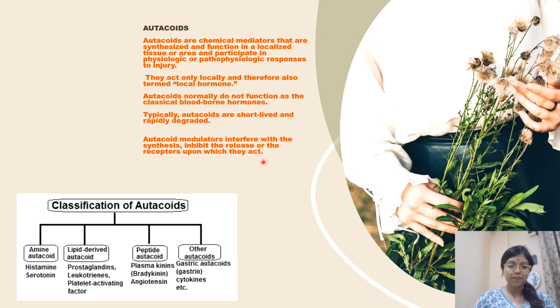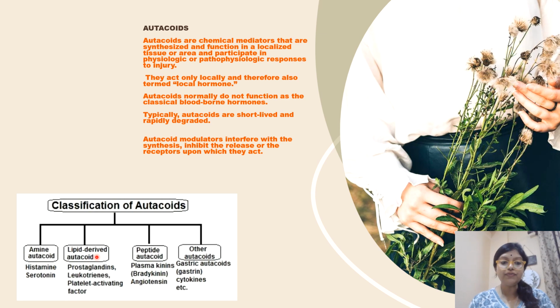they act. So here you can see the very common autacoids that are used, that is amine autacoid, lipid-derived autacoid, peptide autacoid and other autacoids. Amine autacoid examples: histamine, serotonin.